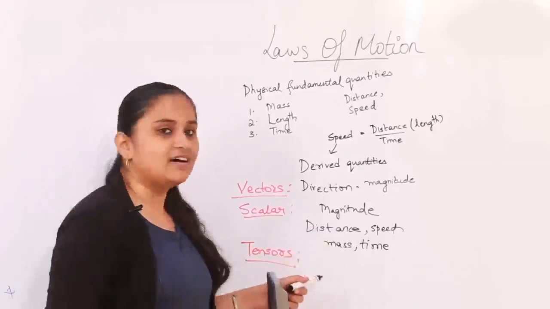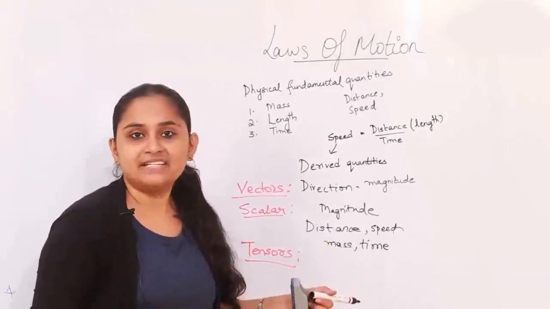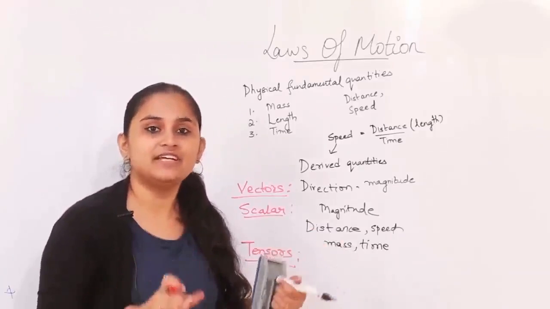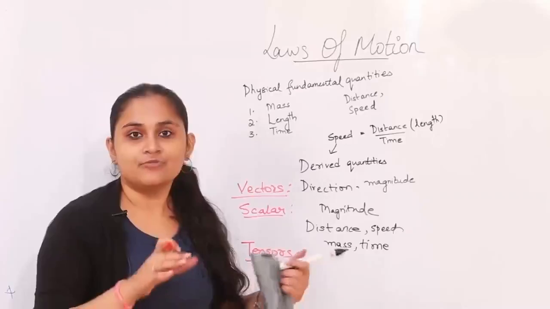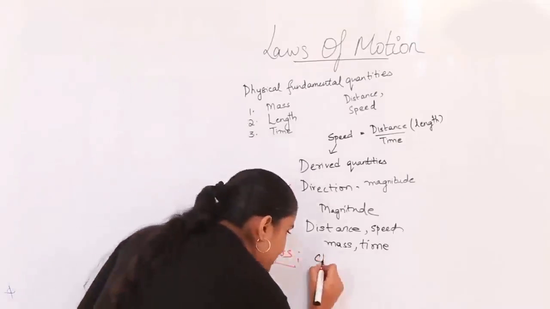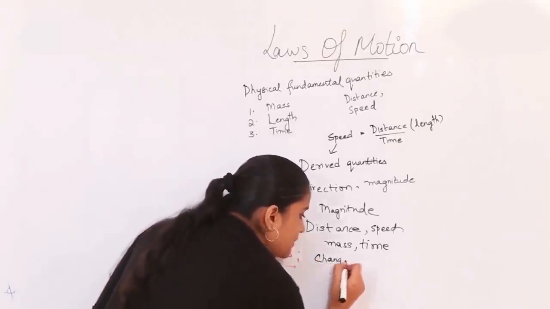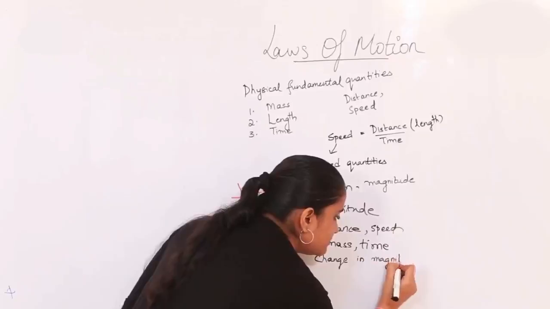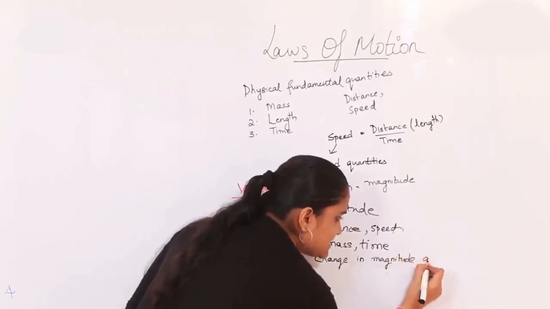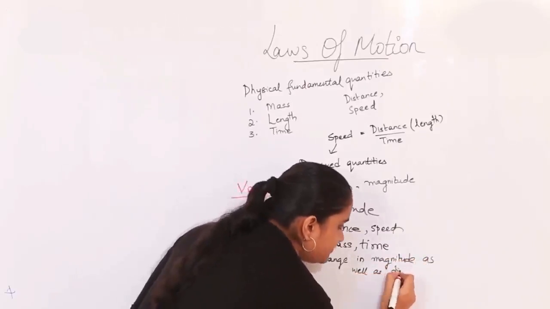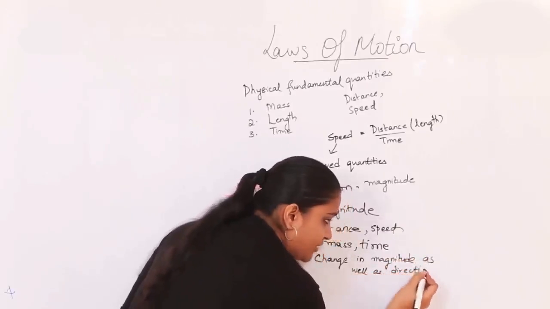But with the tensors, it is so happening that the magnitude also changes with the direction in which the motion is proceeding. So here there's a both change in magnitude as well as direction at every point.